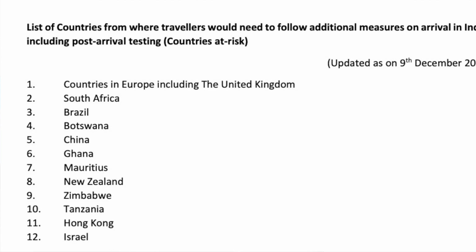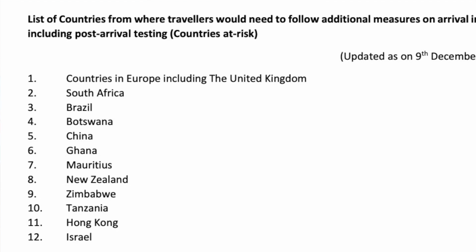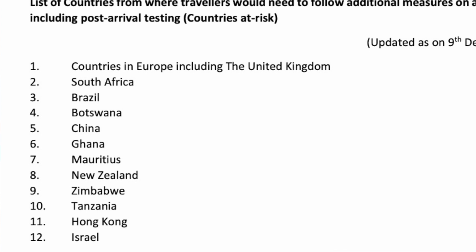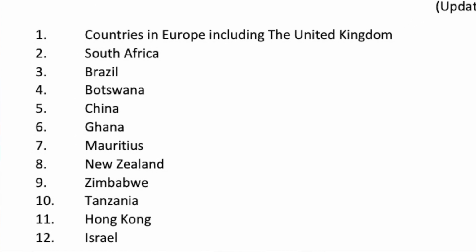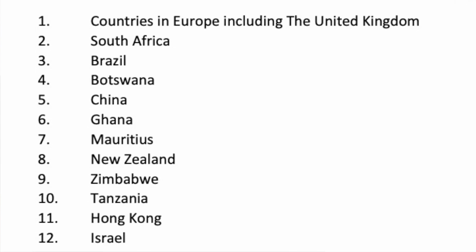Due to the new COVID variant Omicron, many countries updated their travel guidelines. India announced the new travel guidelines on November 30th, and now they have updated them again, which is going to be in effect starting December 20. India has segregated a list of risk countries and non-risk countries. The risk countries are countries in Europe, including UK, South Africa, Brazil, Botswana, Zimbabwe, Tanzania, Hong Kong, China, Ghana, Mauritius, New Zealand, and Israel.